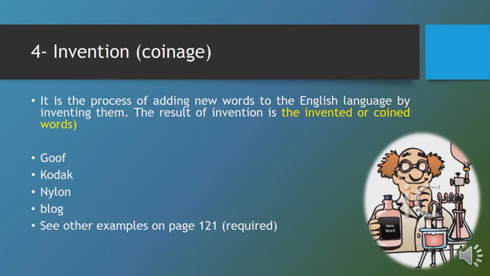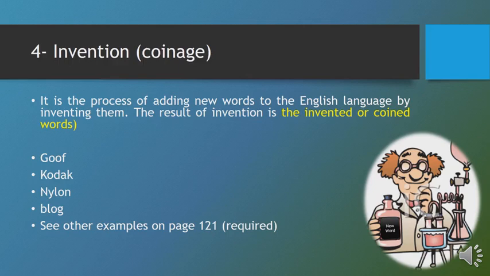Invention or coinage is the process of adding new words to the English language by inventing them, by creating them. So, by invention, people create new words because, you know, everyday life changes. New concepts are added to our life. New things are created. And these concepts and things need names.